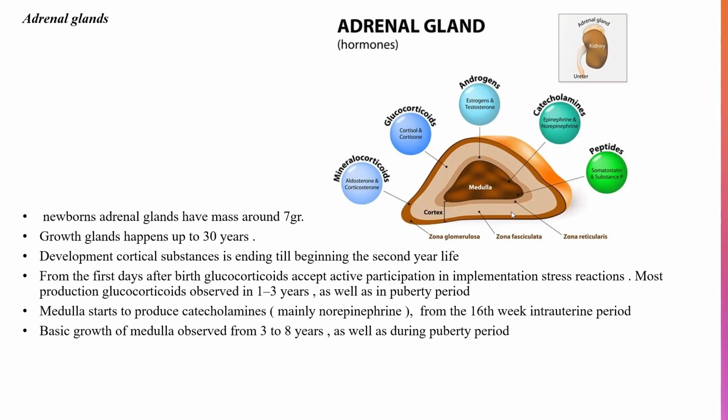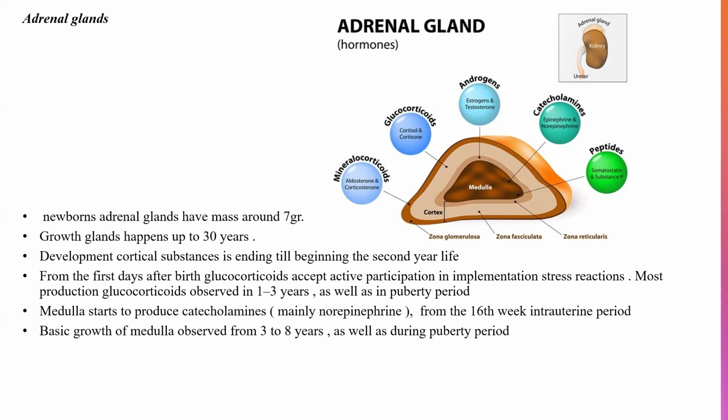Adrenal gland. The adrenal gland consists of medulla and cortex. In the medulla, we have production of catecholamines. In the cortex, we have production of mineralocorticoids, glucocorticoids, and androgens. Newborn adrenal glands have a mass of around 7 grams. Growth of the glands happens up to 30 years, and development of the cortical substance ends by the beginning of the second year of life.